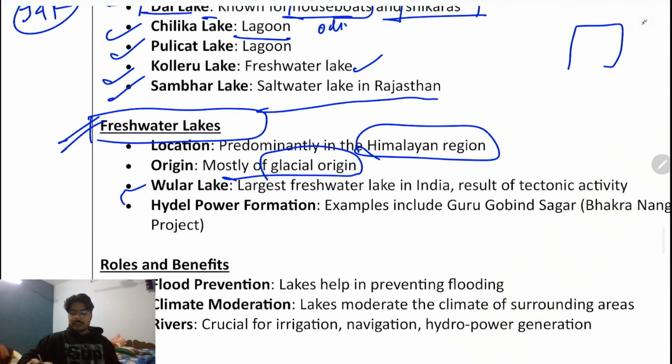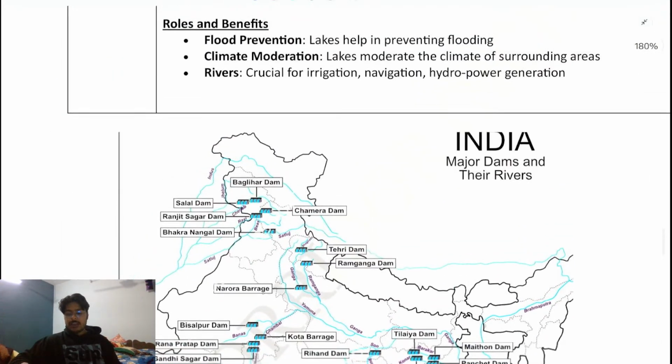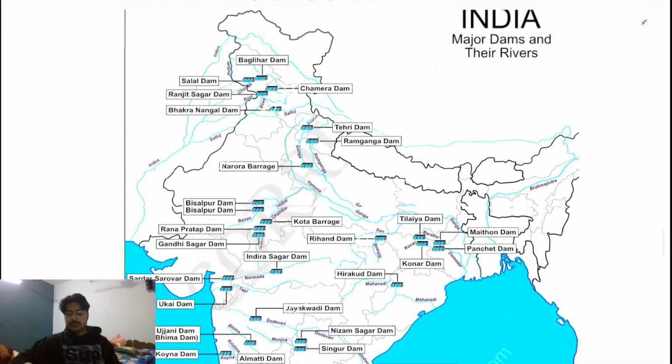Then the Wular Lake, it is the largest freshwater lake in India, a result of tectonic activity. Wular Lake is again in J&K. Roles and benefits: you may make a dam and hydroelectric project, and it will help you.